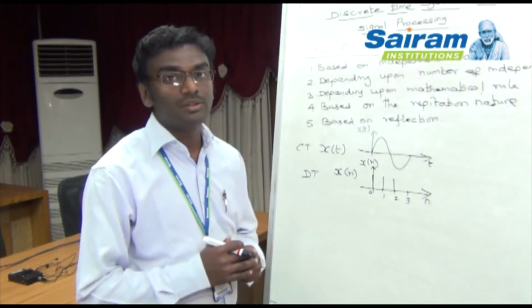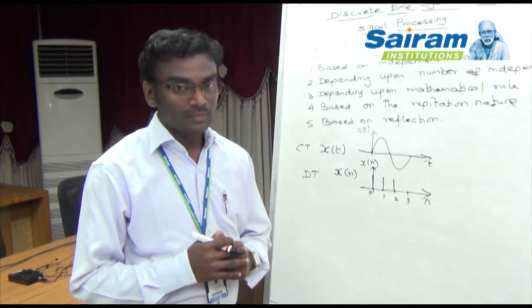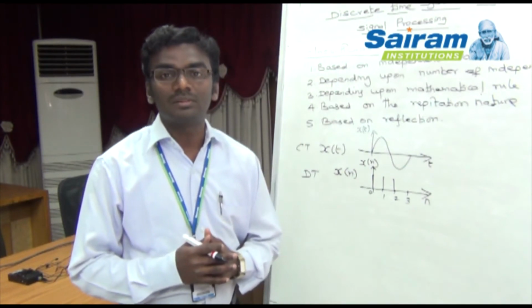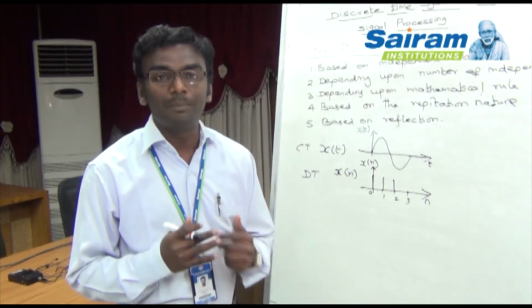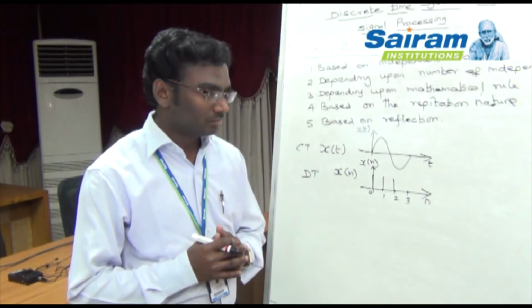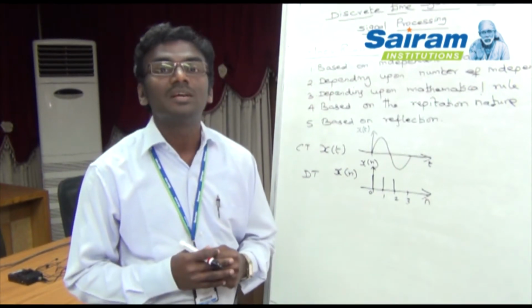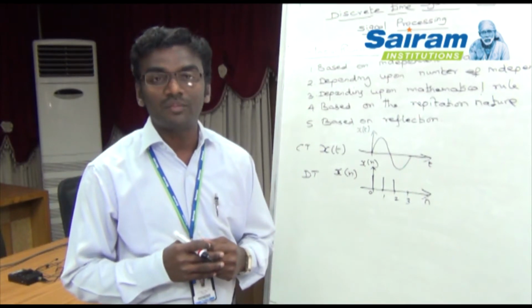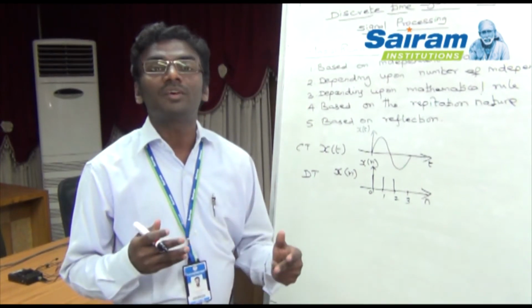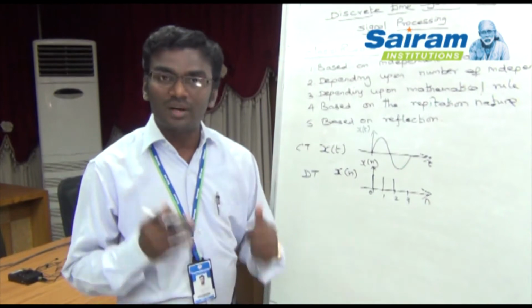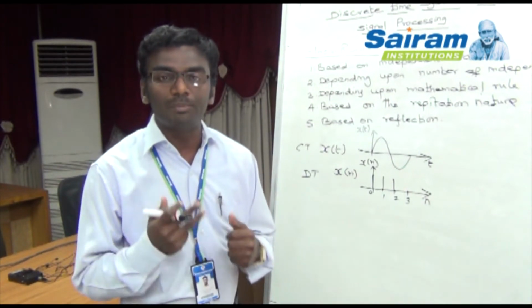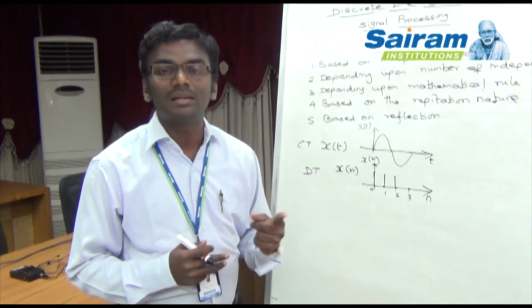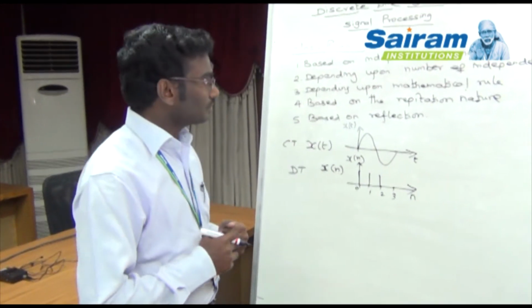The second one is the 2-dimensional signal. A 2-dimensional signal means the whole signal function depends on 2 independent variables. Then what is the best example of the 2-dimensional signal? We can take the black and white photographic signal. In a black and white photographic signal, the whole signal function depends on 2 independent variables: one is the black color, another one is the white color.